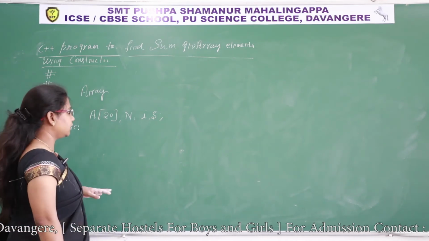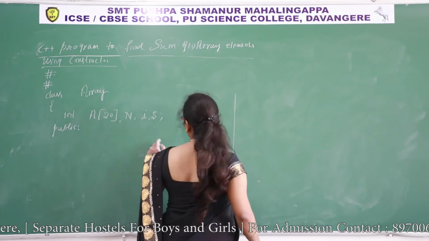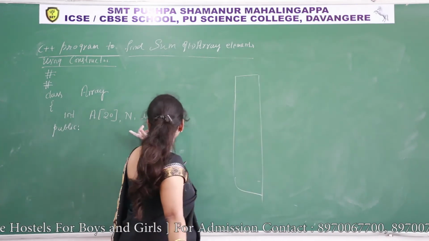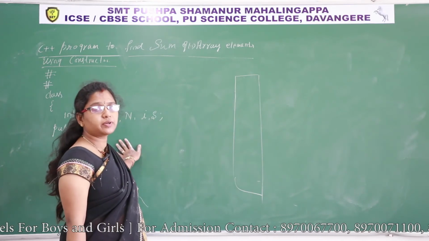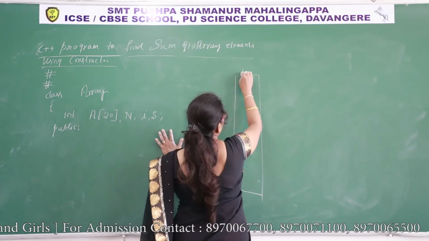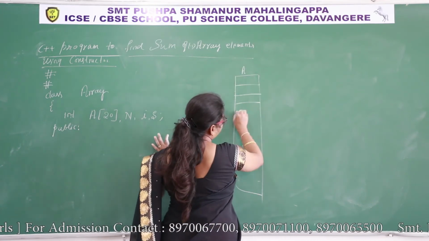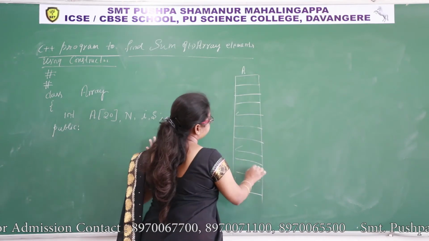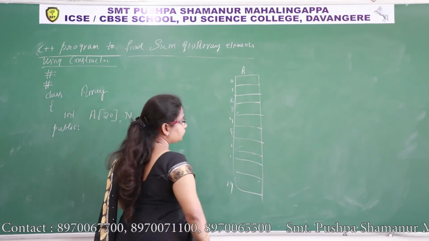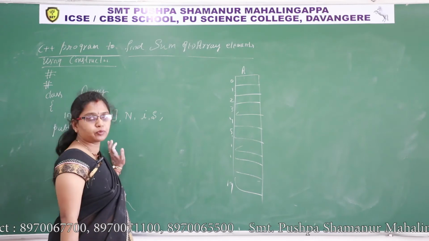See, what is the logic here? When we declare array, there is a memory allocation. When memory gets allocated for these data members, when objects are created, memory is allocated. Right now I am showing how would be the memory allocation. 0, 1, 2, 3, 4, 5 up to 19. 0 to 19 total 20 memory locations.